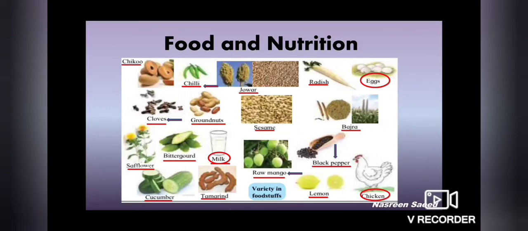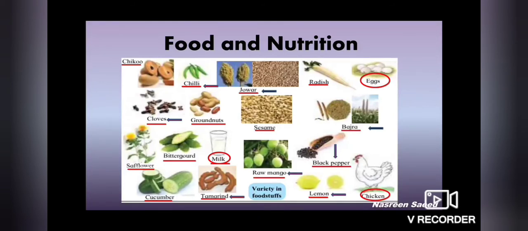Any other thing? Tamarind, yes. Imli we use in small quantity. Lemon we use in small quantity. Khatta hota hai. Now which ones are used in larger quantities? ज़्यादा use करते हैं. We use jawar, bajra in more quantities.